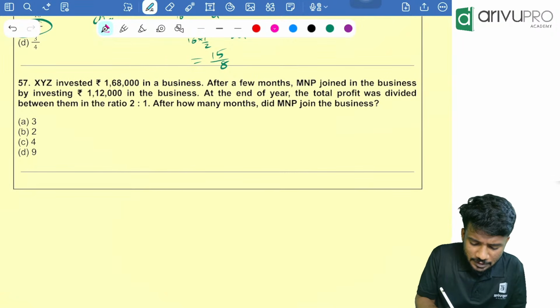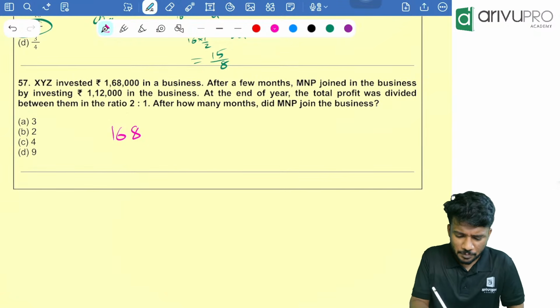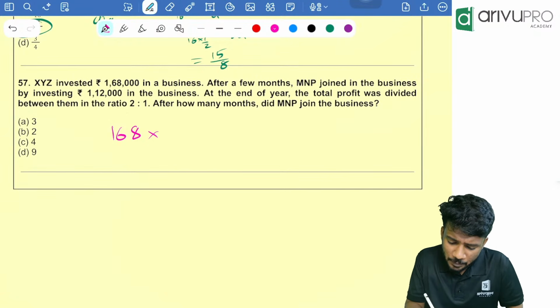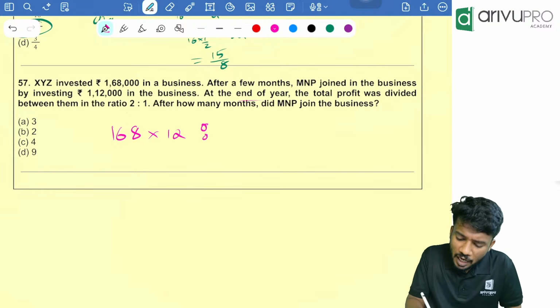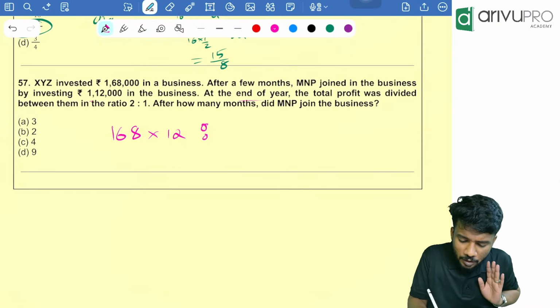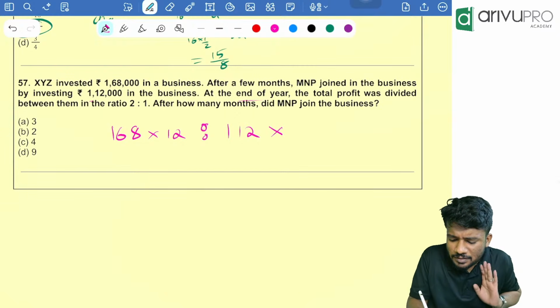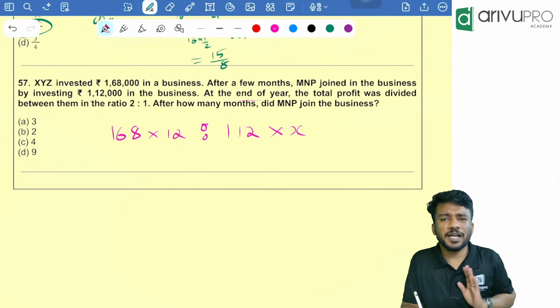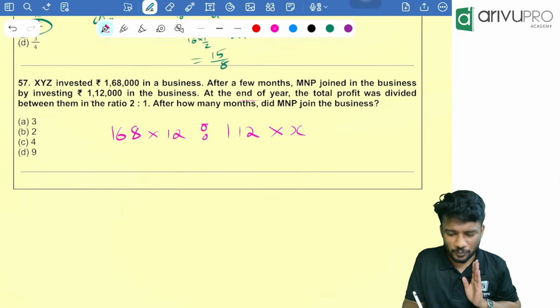So XYZ is there, right? 1,68,000, I am ignoring the zeros, multiplied with 12 months in a year. After some months, we don't know the number of months, another person joined with 112 into some x value. We don't know the x value. Using that, we will find the answer. Then 12 minus x will give you the answer.